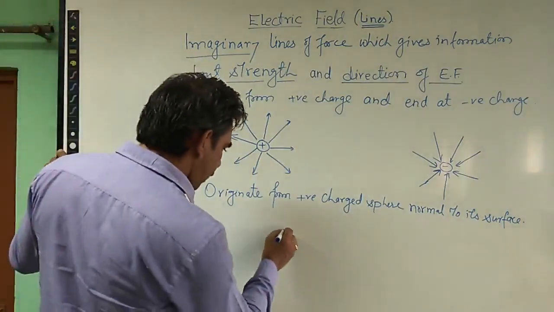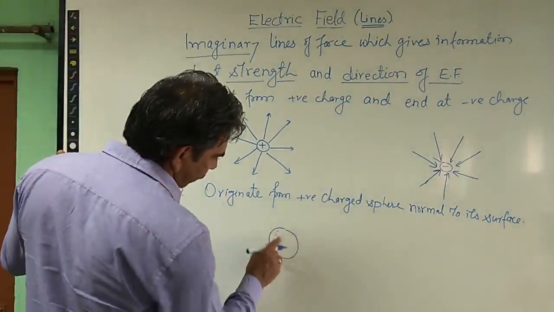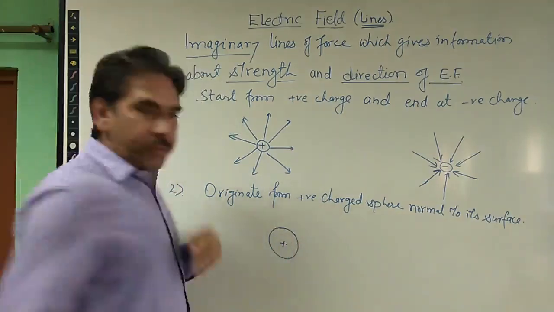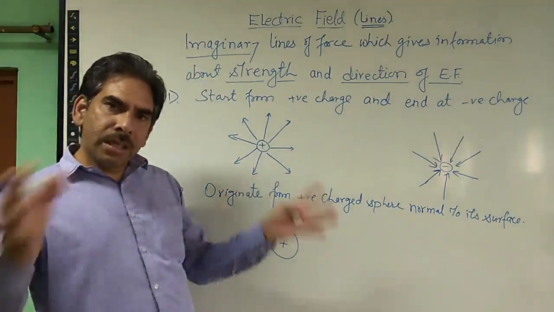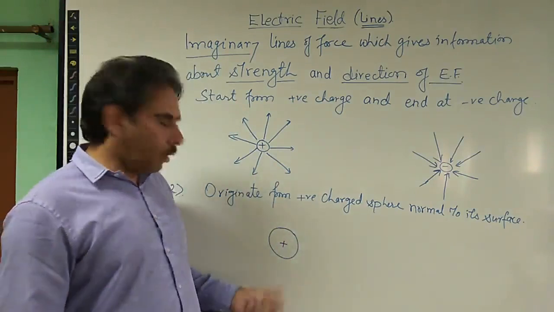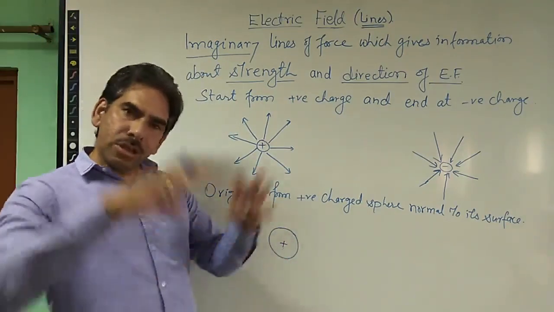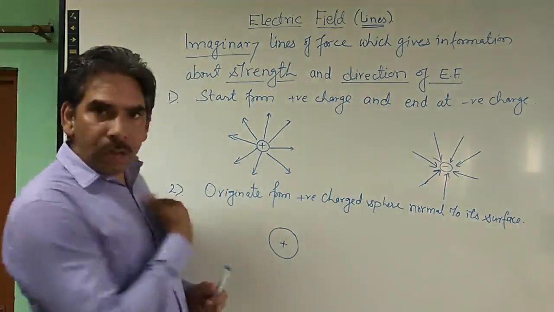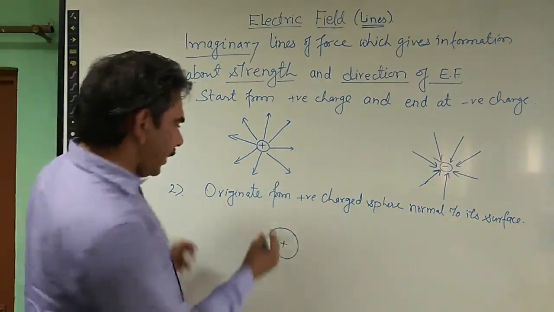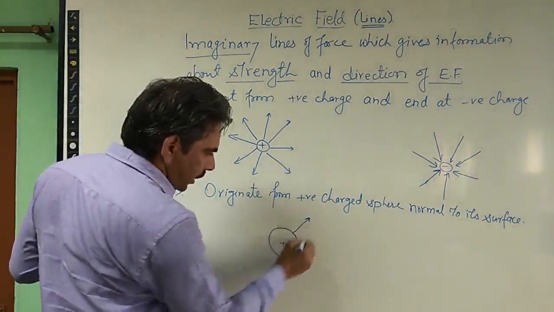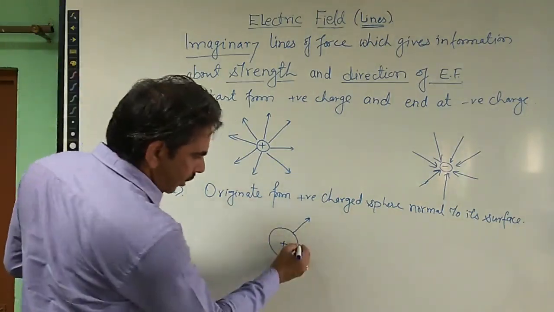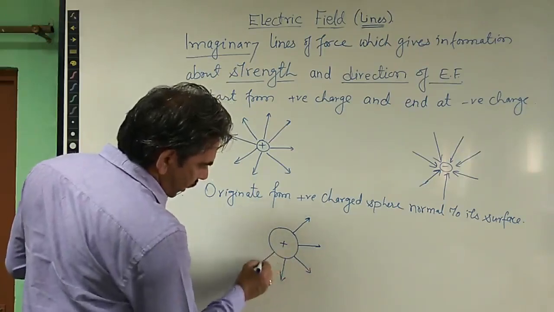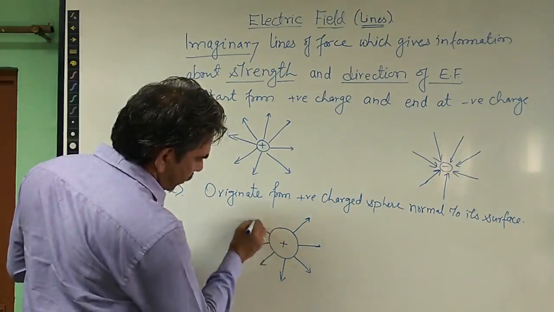If we have a spherical object just like this, which is charged, it carries some charge. For example, this one carries positive charge, which we already know is distributed over the surface of this object, and similarly if it has a negative charge, that is also distributed over the surface. That's all. Okay. So what is the property of the field lines? In case of this charged object, the field lines originate from the charged sphere normally to it. The field lines will always be normal to the surface of a charged object, as you can see here.